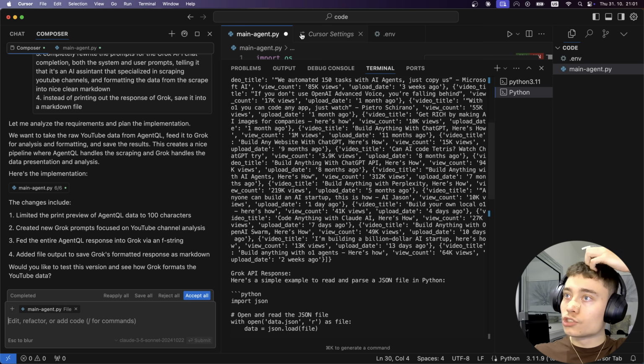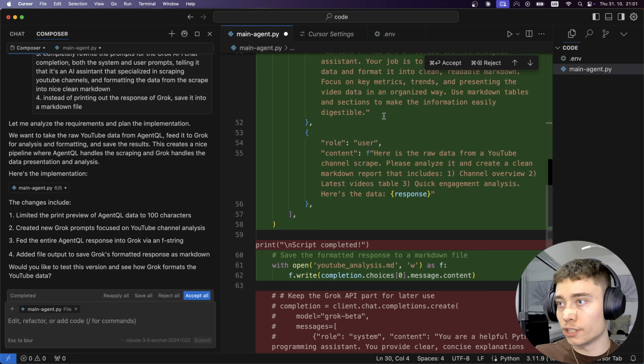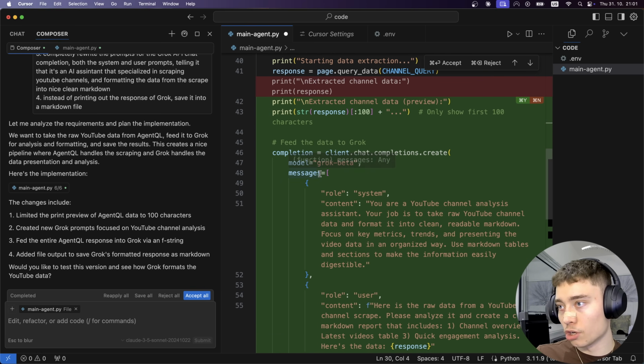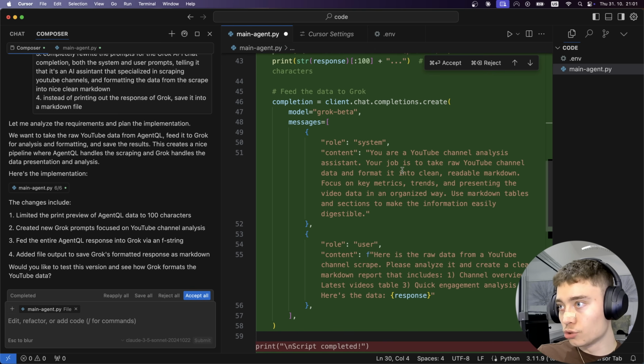There are 4 changes. So now that we have the code working, we should actually be more careful in accepting stuff, right? So let's review this. Extracted channel data, so it only prints the first 100 characters, then it completely rewrites the prompt. Your YouTube channel analysis agent. Your job is to take raw YouTube channel data and format it into clean, readable markdown. Focus on key metrics, trends. Oh, well, we can remove that sentence.